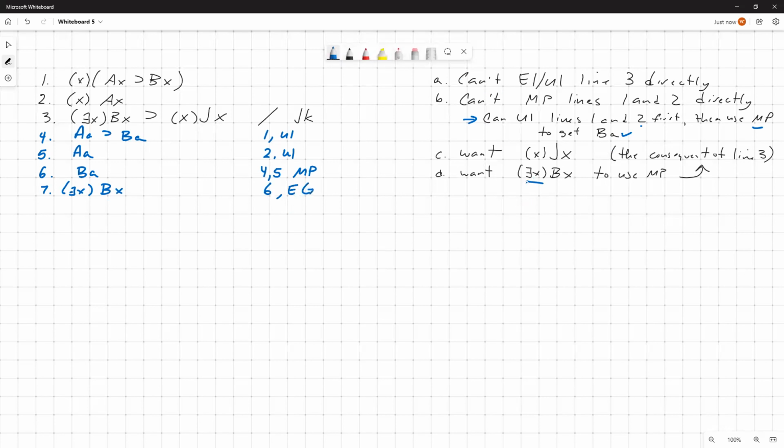And we wanted this generalization so that we could derive the consequent of line 3, 3 and 7 modus ponens. And of course, we wanted that consequent in order to derive an instance, which is our desired conclusion.